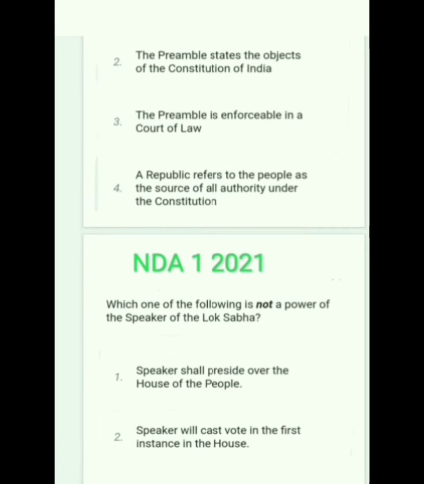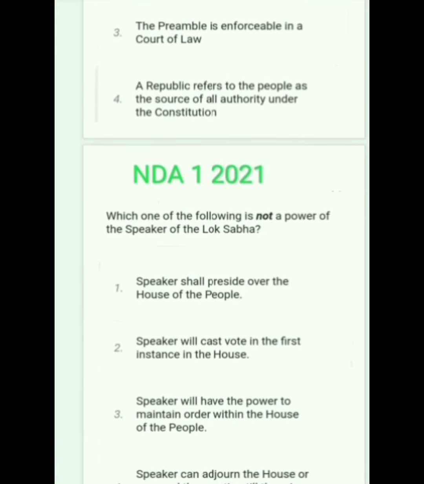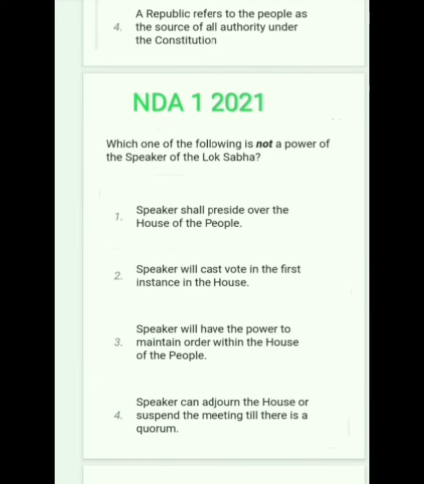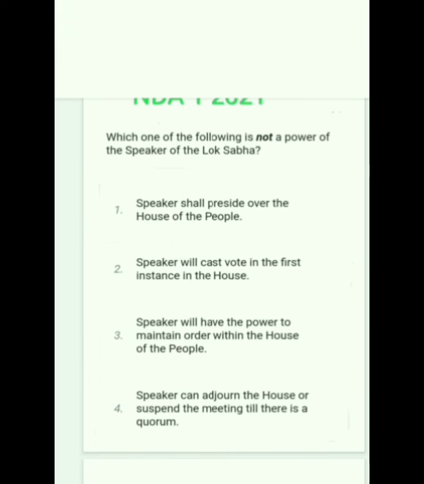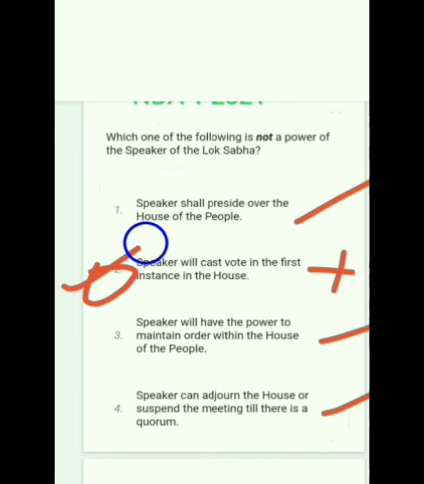Next question. Which one of the following is not a power of the Speaker of the Lok Sabha? Speaker shall preside over the House of the People. Correct. Speaker will cast vote in the first instance in the House. Wrong. Speaker will have the power to maintain order within the House of the People. Correct. Speaker can adjourn the House or suspend the meeting till there is a quorum. Correct. So the correct answer is option 2. Speaker will cast vote in the first instance in the House. It is wrong.